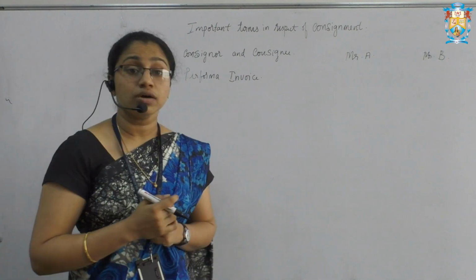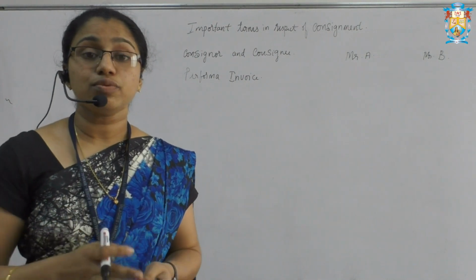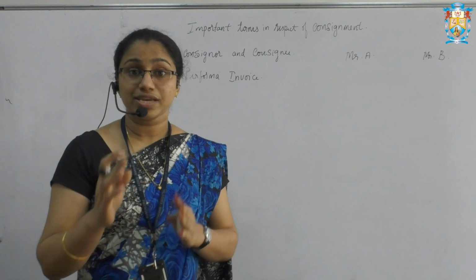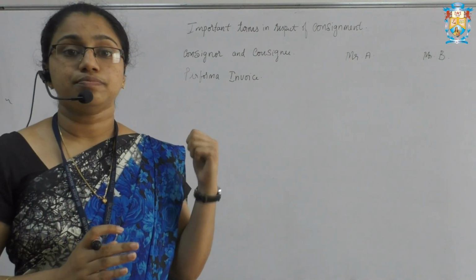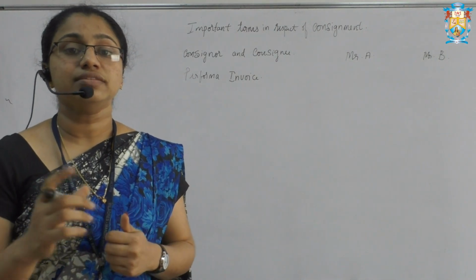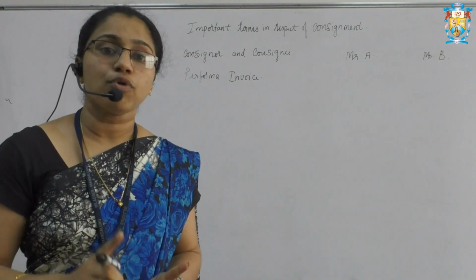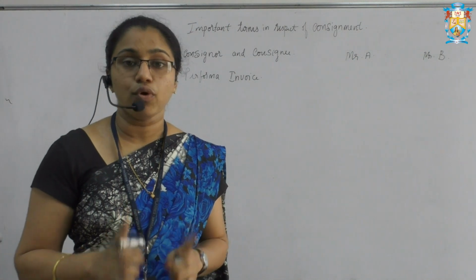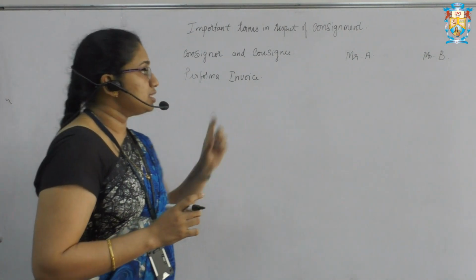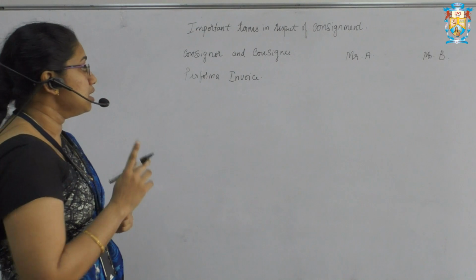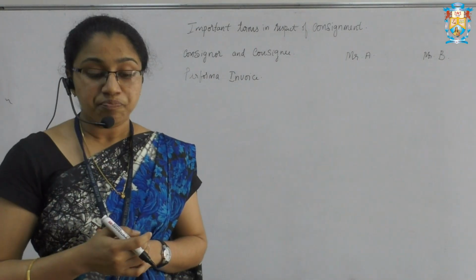Whereas a pro forma invoice, on the request of the buyer, the consignor will send as a statement regarding price, quality, quantity before dispatching the goods. These are the similarities and differences between the pro forma invoice and the invoice.